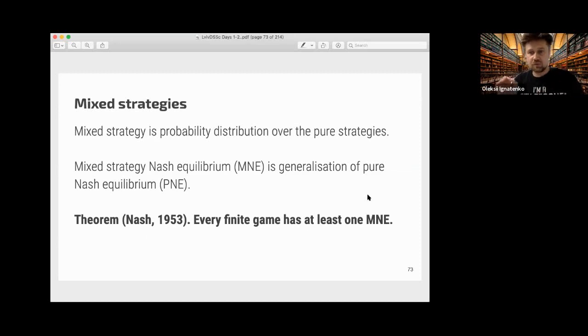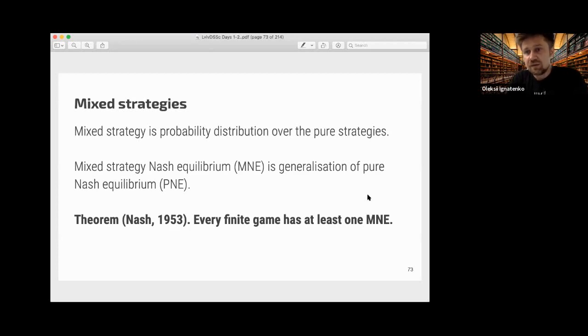But to find an equilibrium strategy, you need to mix on the set of these 2 pure strategies.